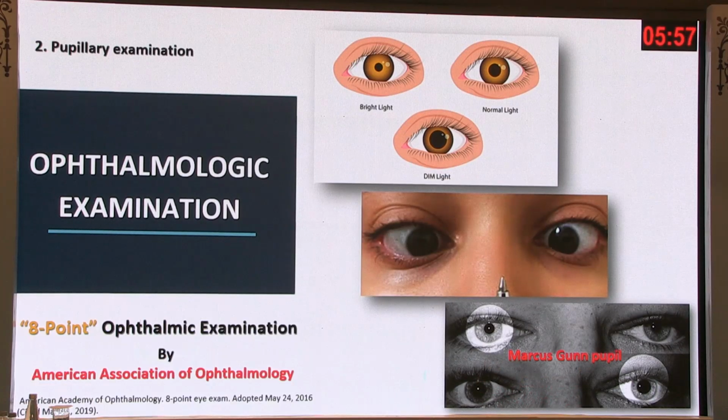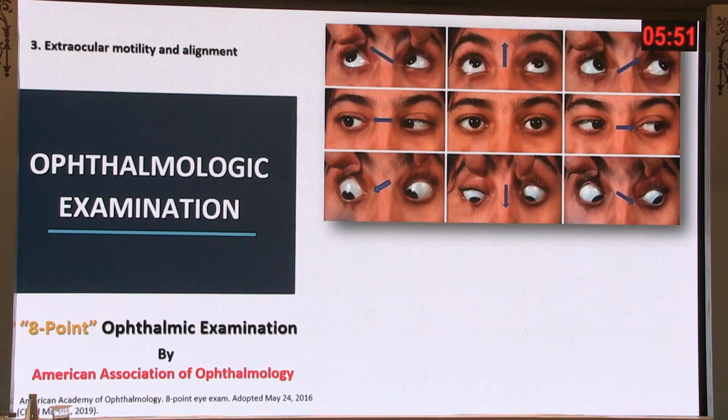And something very important is to note if there is a Marcus Gunn pupil, where it is not constricting. We check basically for mechanical entrapment. So you do the eye gaze movement in all the gazes.